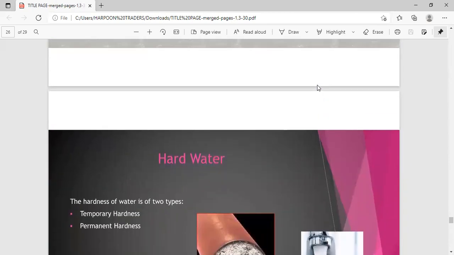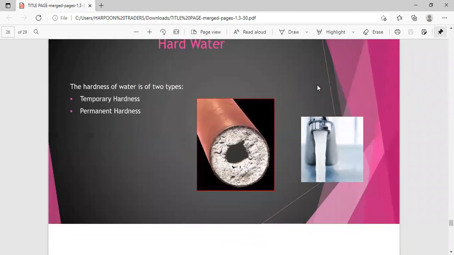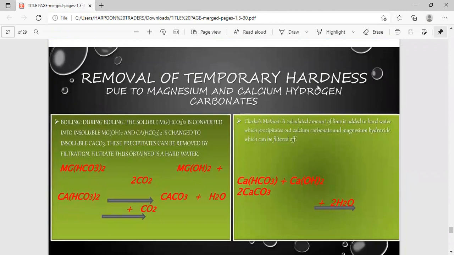There are two types of hardness in water: temporary hardness and permanent hardness. Temporary hardness is due to the presence of dissolved hydrogen carbonates of calcium and magnesium, whereas permanent hardness is due to dissolved chlorides and sulfates of magnesium and calcium.